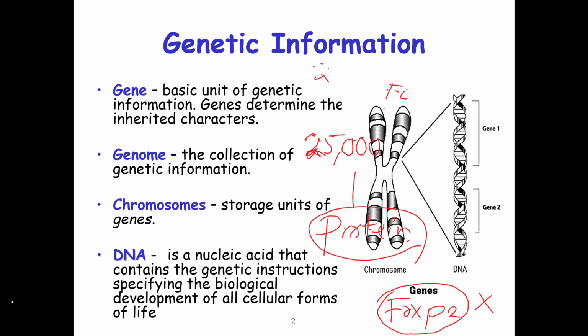So as I'm saying, the basic unit of inheritance is the gene. Genes are responsible for controlling a character or a trait, and the genes are found on a chromosome. You know that generally we have a cell. Inside a cell, we have the chromosomes.